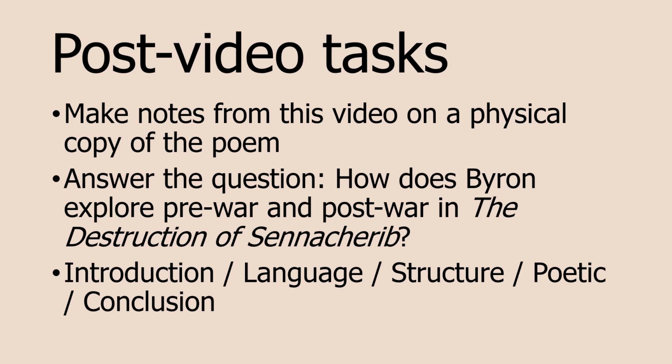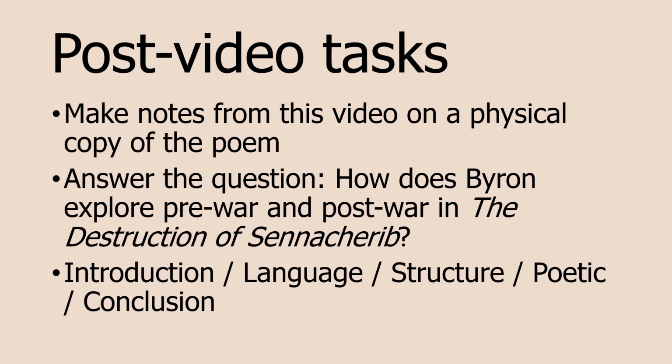Look at some of those similes and colour connotations, some of those language devices. However, post-war, they were utterly destroyed. Again, you've got some symbolism, you've got some similes you can pick out, some onomatopoeia. Structurally, how does the anapestic tetrameter, the rhyming couplets, the end stopping, etc., the contrast, how does that contribute to this pre-war, post-war comparison?